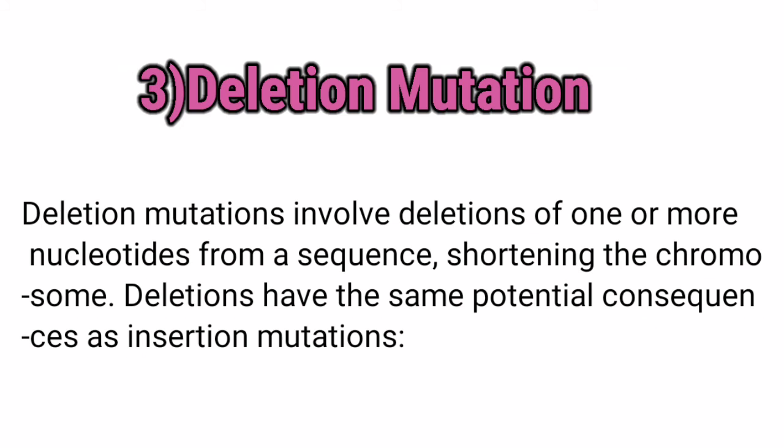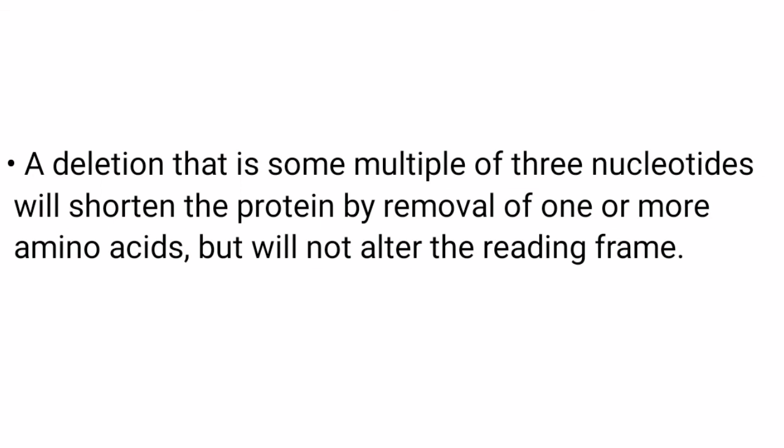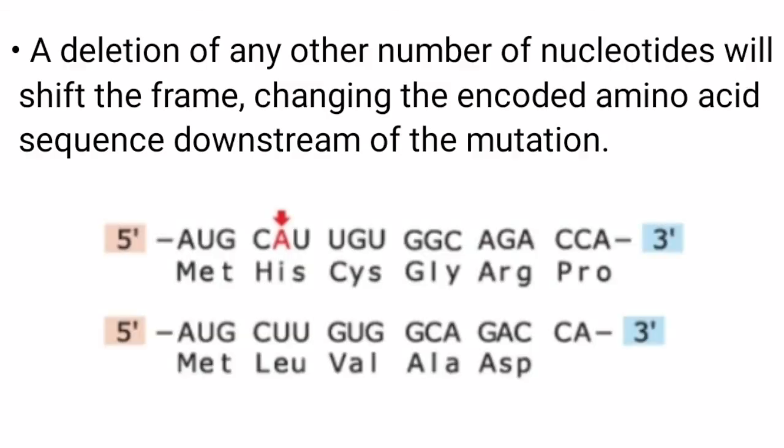Deletion mutations involve deletion of one or more nucleotides from a sequence, shortening the chromosome. Deletions have the same potential consequences as insertion mutations. A deletion that is some multiple of 3 nucleotides will shorten the protein by removal of one or more amino acids but will not alter the reading frame. A deletion of any other number of nucleotides will shift the frame, changing the encoded amino acid sequence downstream of the mutation.